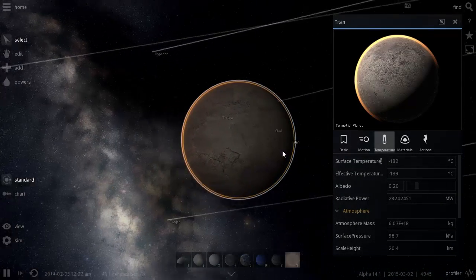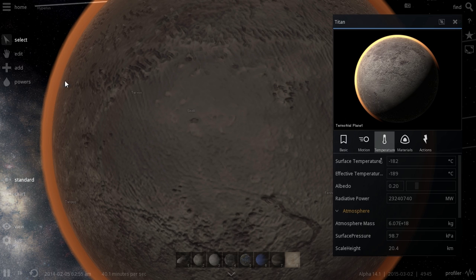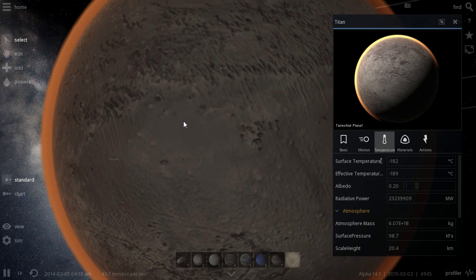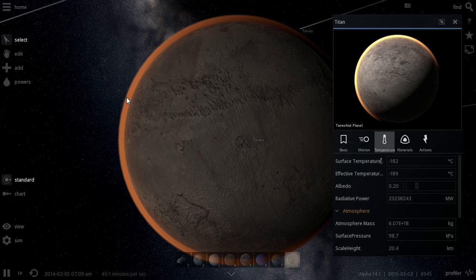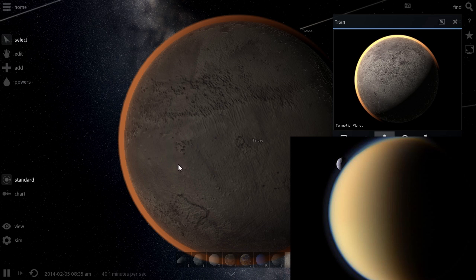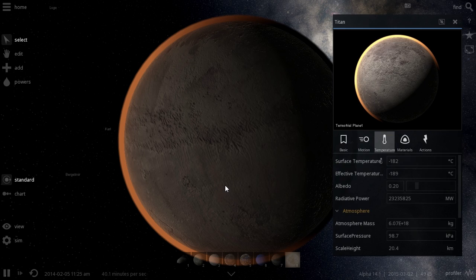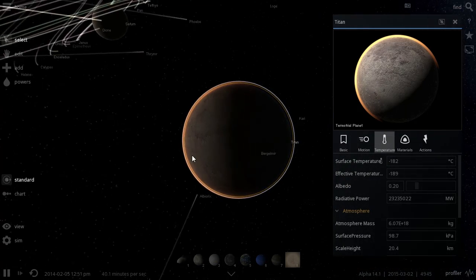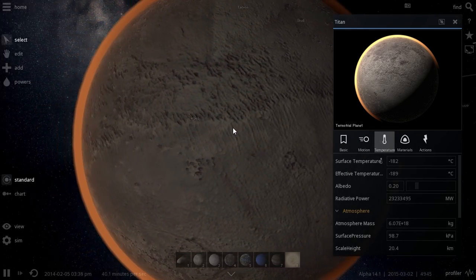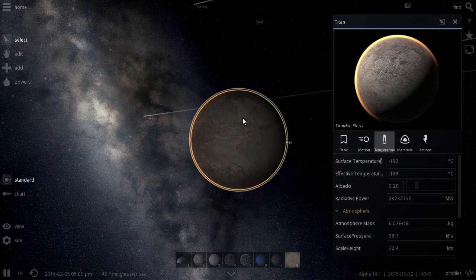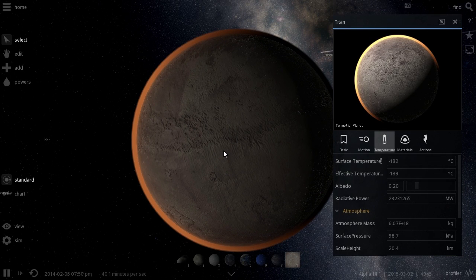Also, it's not actually simulated well in this game, but we would not be able to see the surface of Titan. We don't even know what it looks like because the atmosphere creates this kind of orange haze, which you can see right here, and it blocks the surface. So we know there's ice and there's liquid underneath it. Some of the probes were able to see this, but we don't really know the actual features of this body. And so what we need to do is start thinking about how to terraform this.